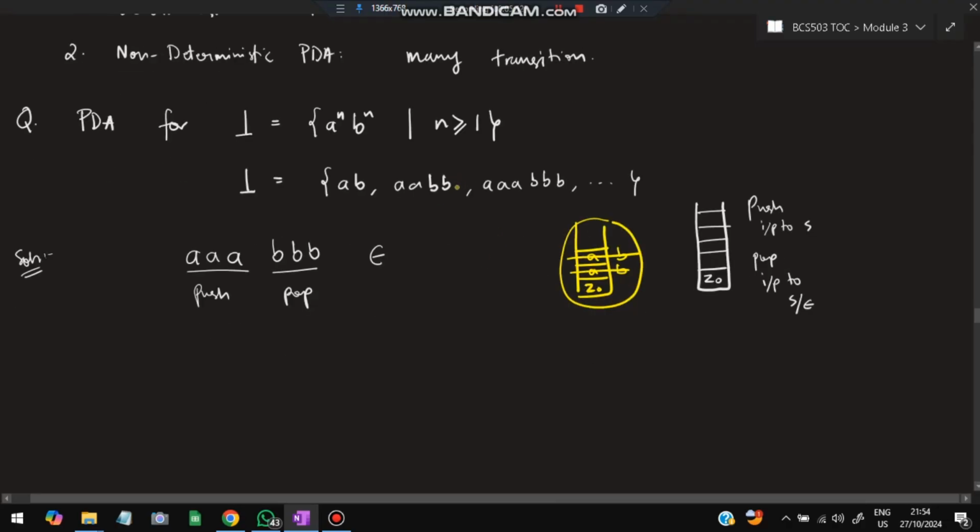So if I have another B here, what will happen? I'll have another B, but I don't have a corresponding A for which this B will be popped, right? In that case, I'll reach the end and I'll have one B remaining, there is nothing to pop, and the top of the stack is B and it is not Z0. That means the language is not accepted. So this is the concept.